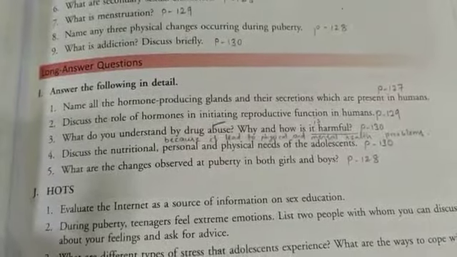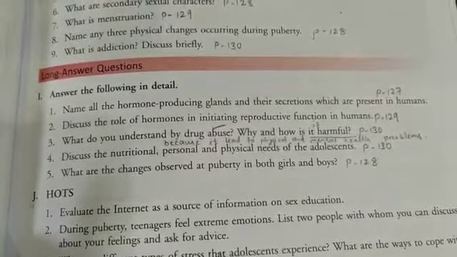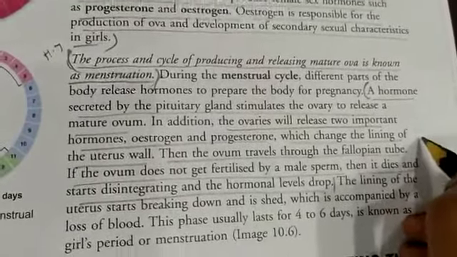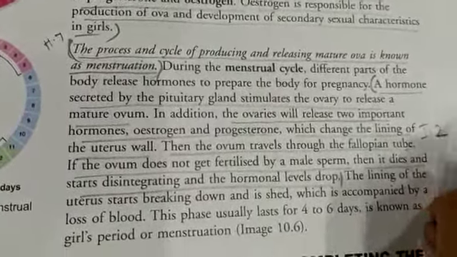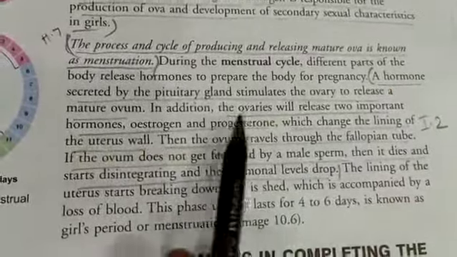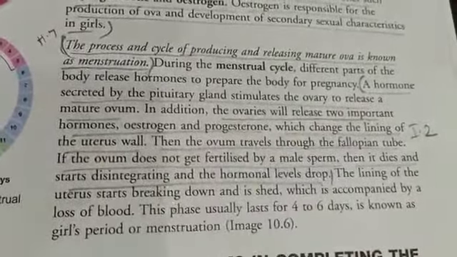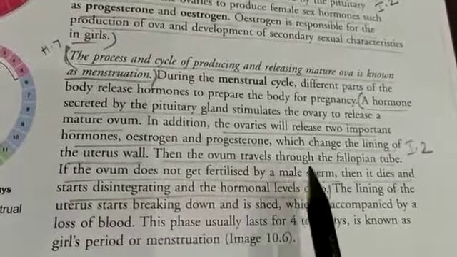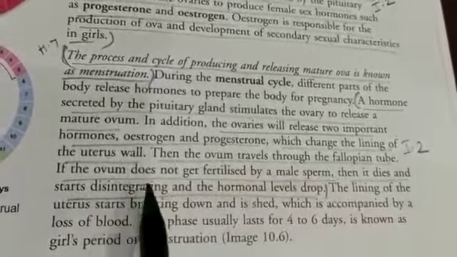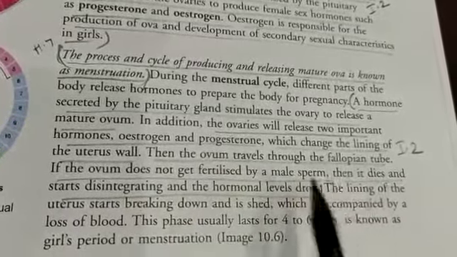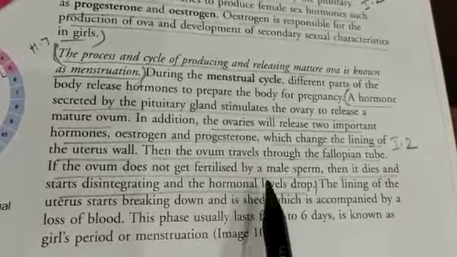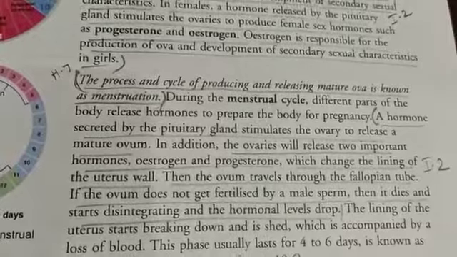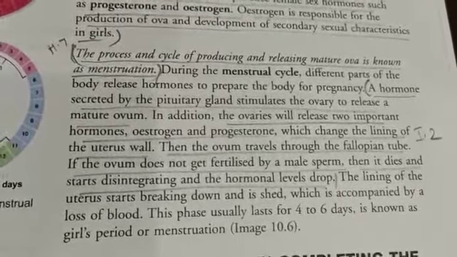Discuss number 2. Discuss the role of hormones in initiating reproductive function in humans. Page 129. From here you can write: a hormone secreted by the pituitary gland stimulates the ovary to release a mature ovum. The ovaries will release two important hormones, estrogen and progesterone, which change the lining of the uterus wall. Then the ovum travels through the fallopian tube. If the ovum doesn't get fertilized by male sperm, then it dies and starts disintegrating and the hormonal levels drop. This is I number 2.